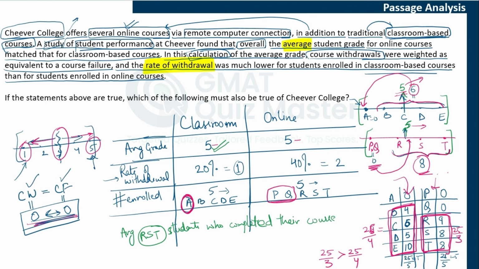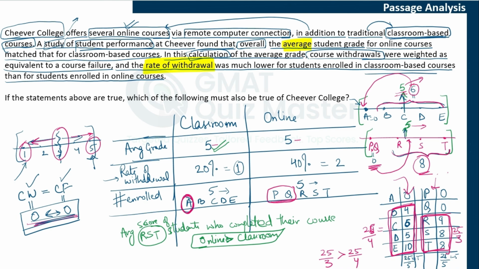The average score of students who completed their course is greater for online courses than for classroom courses. That is the inference that we can draw here.